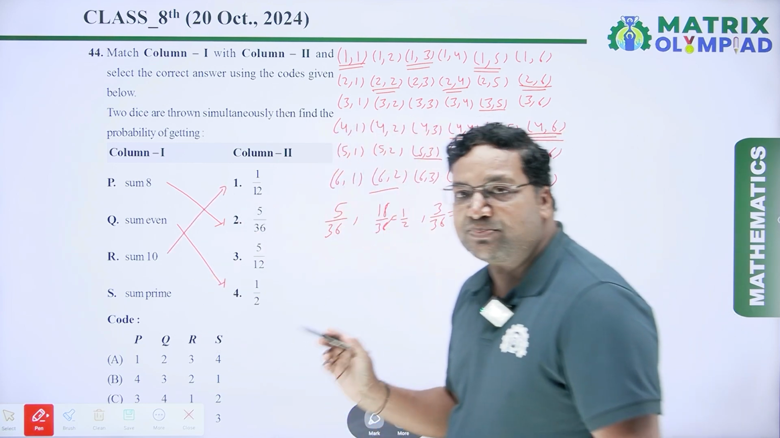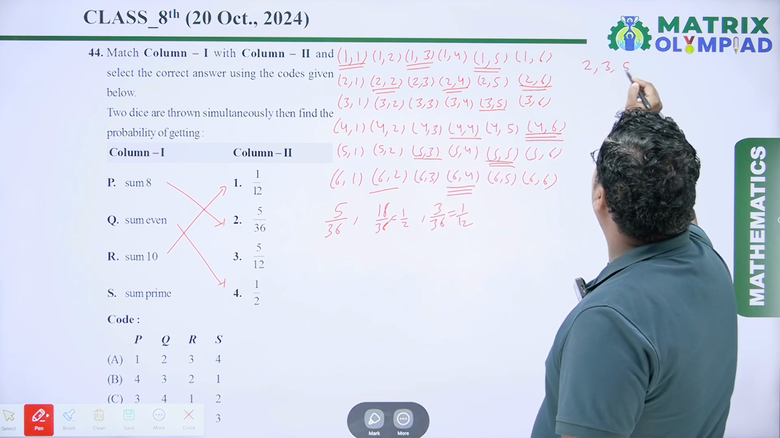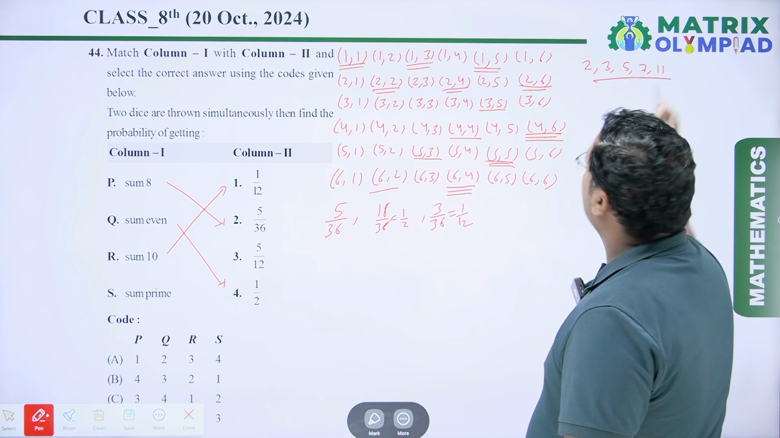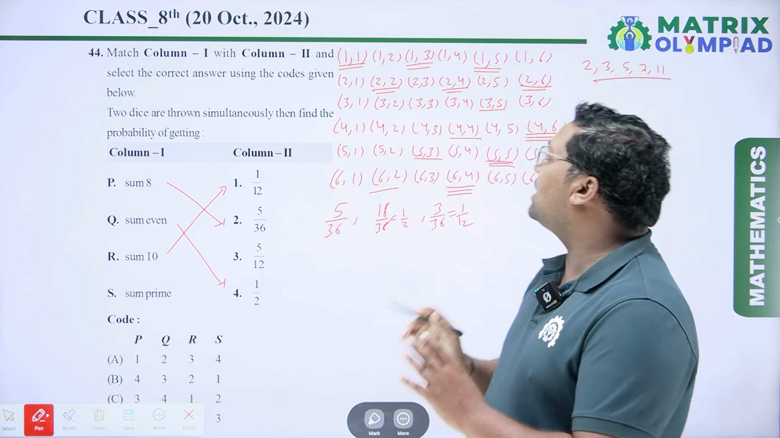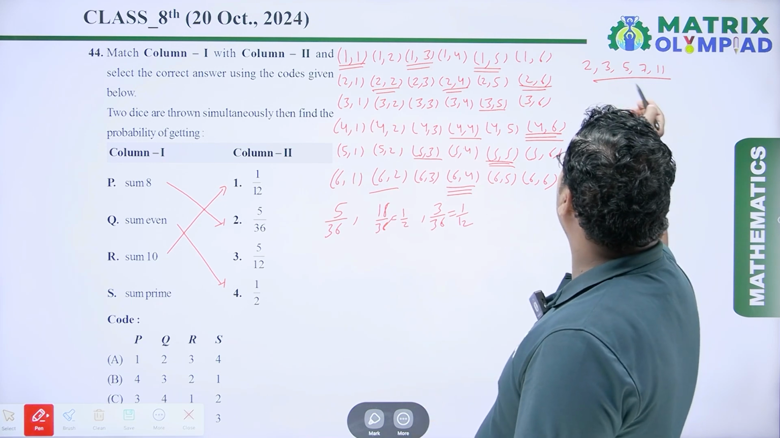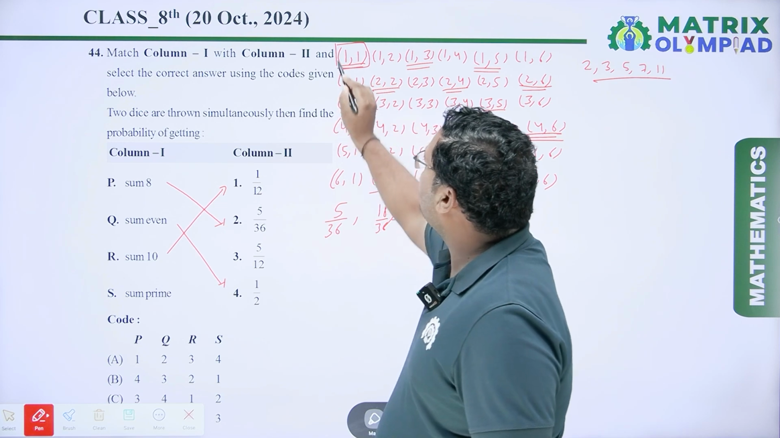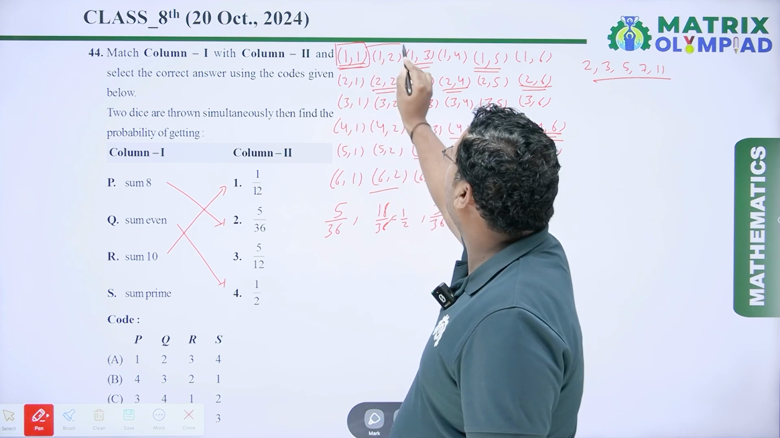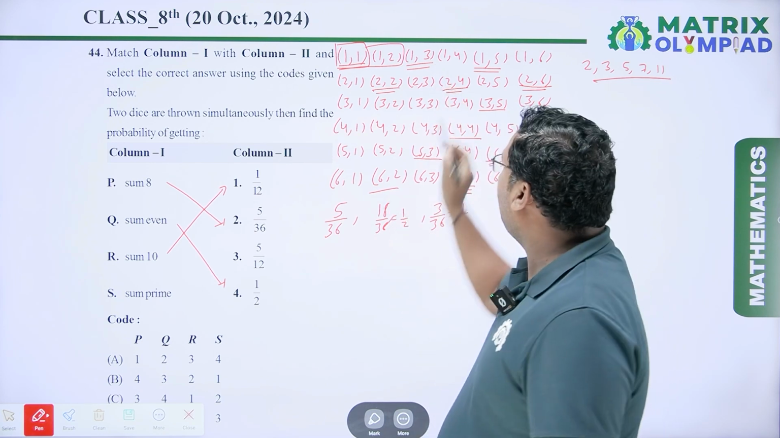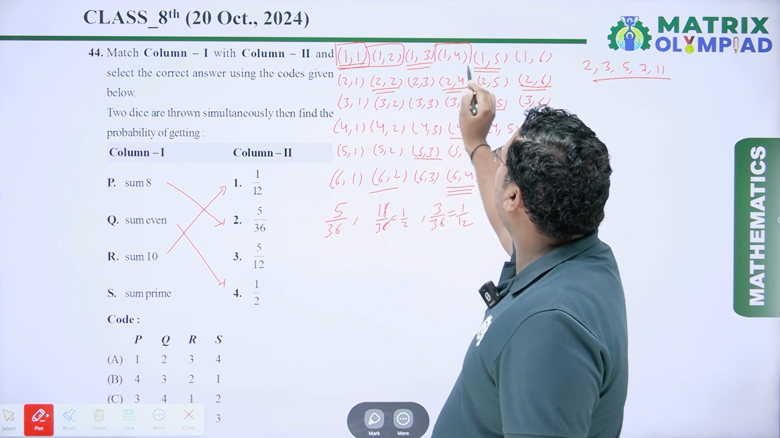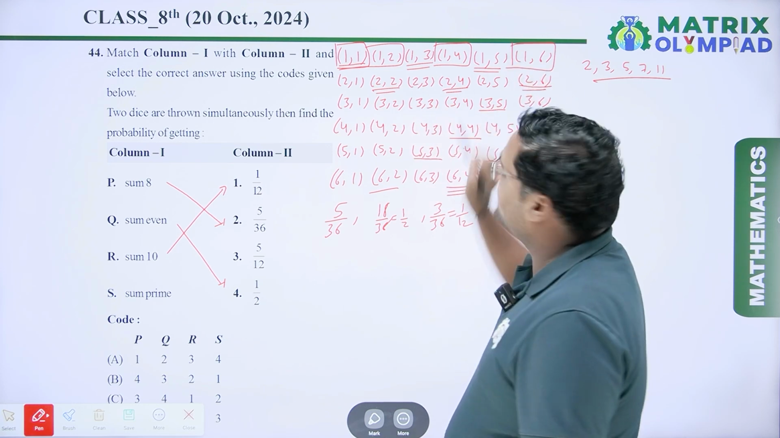Next is sum is prime. So prime numbers are 2, 3, 5, 7 and 11. So we have to check when we throw 2 dice, which are the possible outcomes when the sum is 2, 3, 5, 7 and 11. So here you can see first is 1,1. So it is 2, a prime number. Similarly, second 1,2, it is a prime number. 1,3, it is not a prime number. 1 plus 4 is 5, so it is a prime number. 1,5, it is a 6, so it is not a prime number. 1,6, it is a prime number.